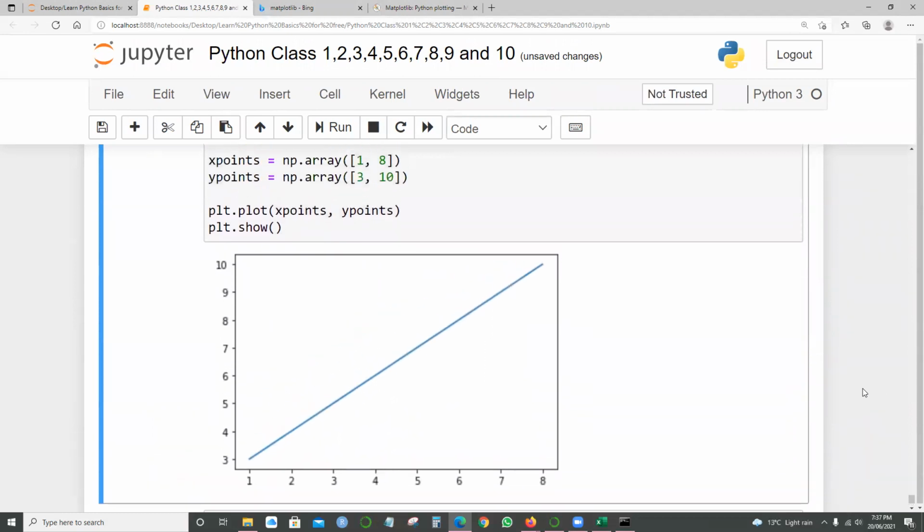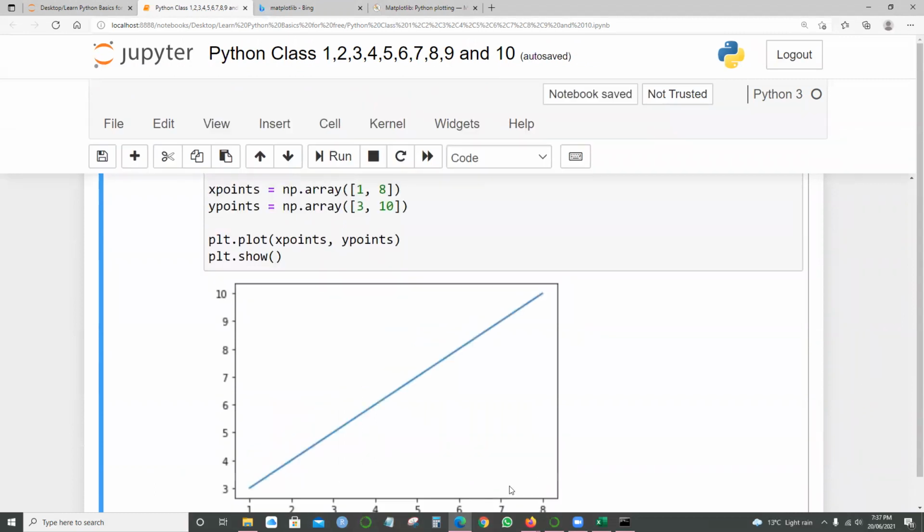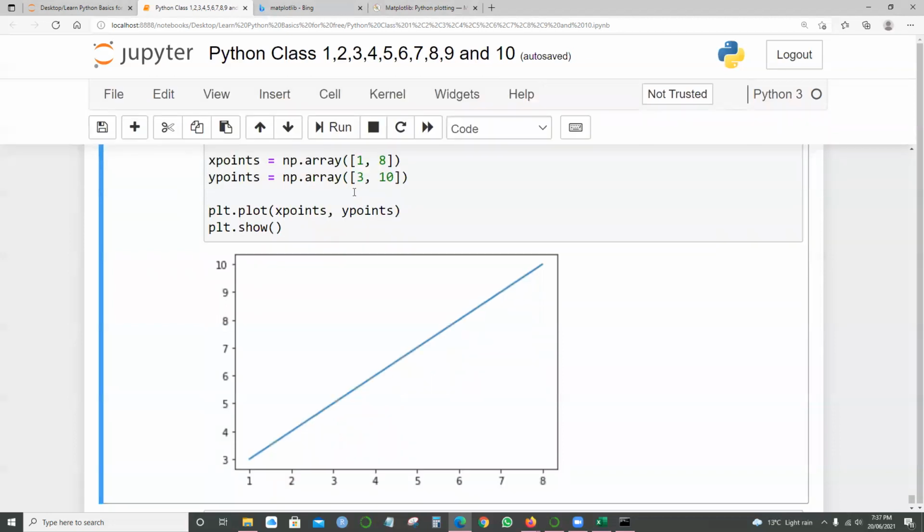So yeah, 1, 8. Look at this one: 1, 2, 3, 4, 5, 6, 7, 8. So 1, 8. And here 3, 10. It started with 3, not with 1. See, 3, 4, 5, 6 to 10. So this is what I'm trying to say.